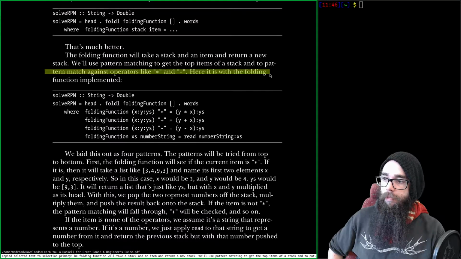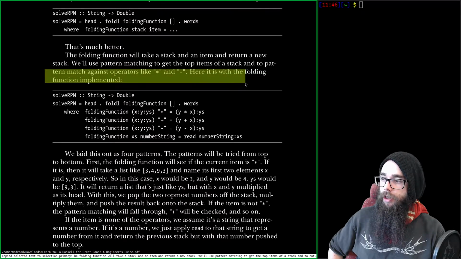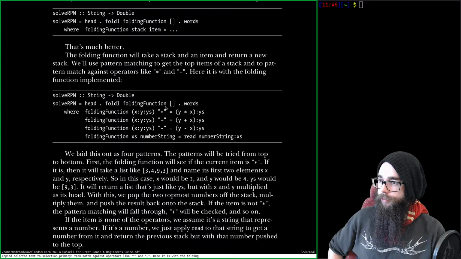Here it is with the folding function implemented. We take the head and the second and the rest of the list.